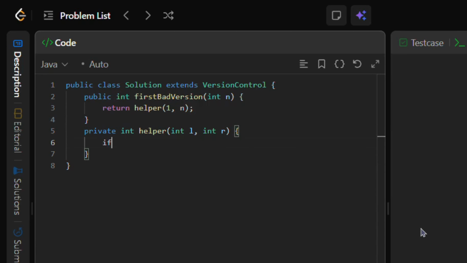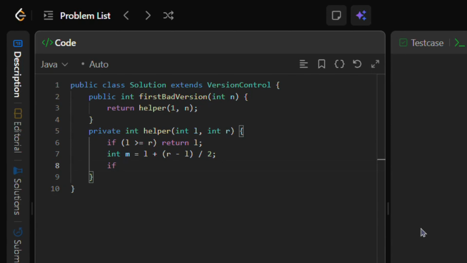Here is the base case. When the left boundary meets the right boundary, we have narrowed the search down to a single version, and that version must be the first bad one. So we return L. Next, we compute the midpoint M, using the overflow-safe formula. We take L plus the difference between R and L, divided by 2.